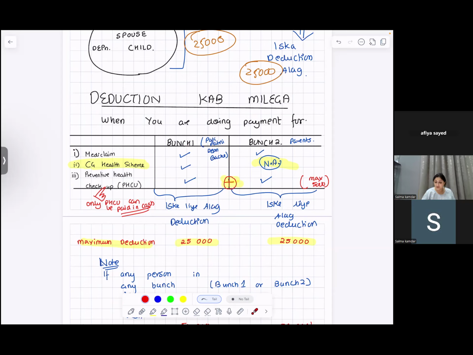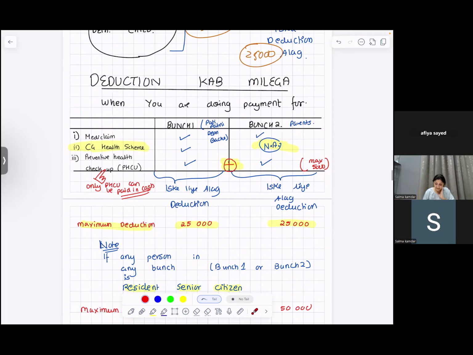If you're doing for bunch 2, that means for your parents, you can only get for Mediclaim and preventive health checkup. Central government health scheme is not applicable for bunch 2. And you're only going to get 25,000 for bunch 2. If any parent is a senior citizen, then this 25 becomes 50,000. Preventive health checkup is inclusive in the maximum deduction.